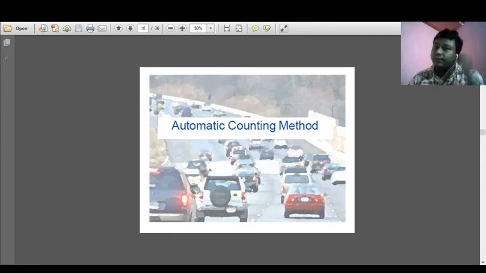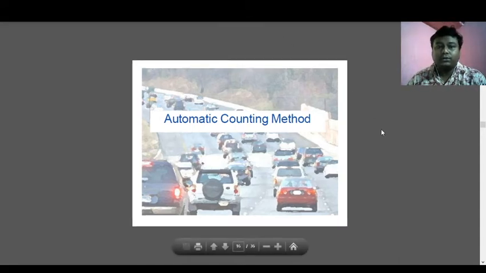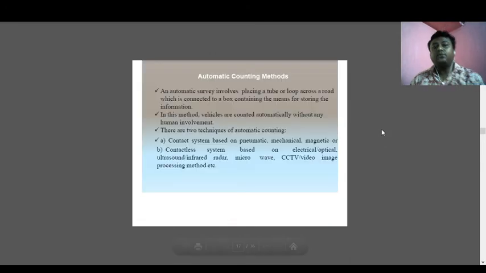Next is the automated counting method. Till now we were discussing the manual counting method. Now we will discuss the automated counting method. What is the automatic counting method? An automatic survey involves placing a tube or loops across a road, which is connected to a box containing the means for storing the information.